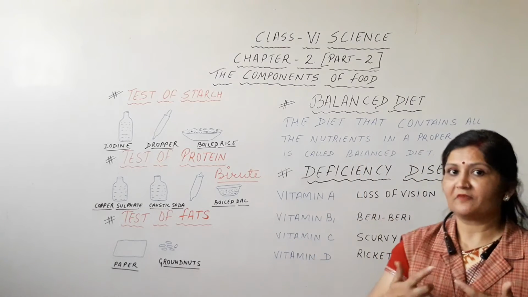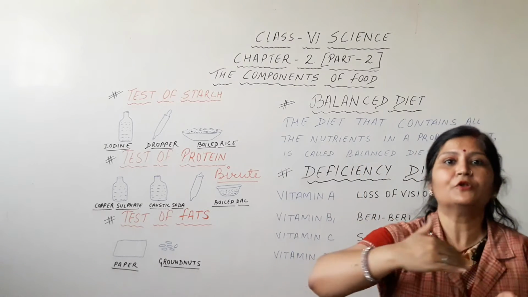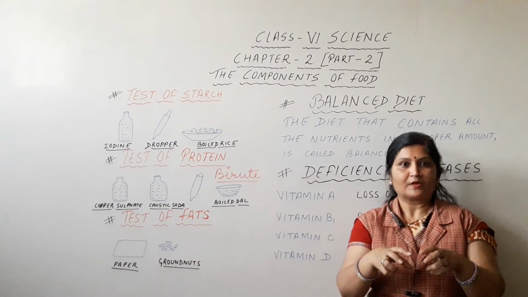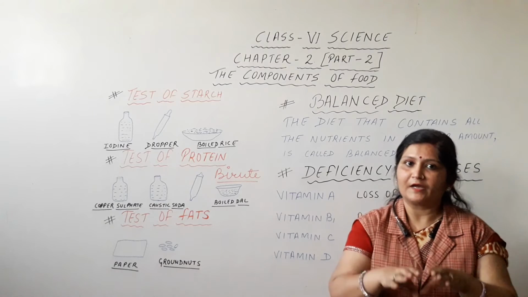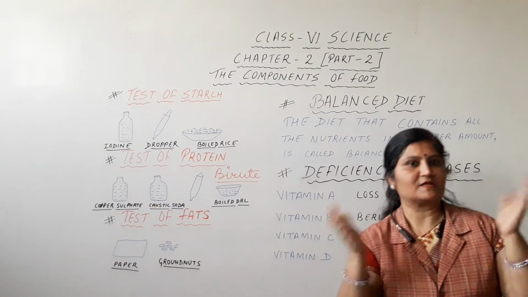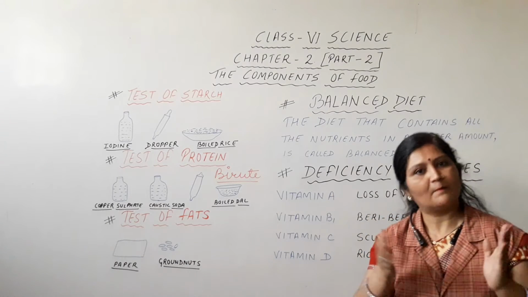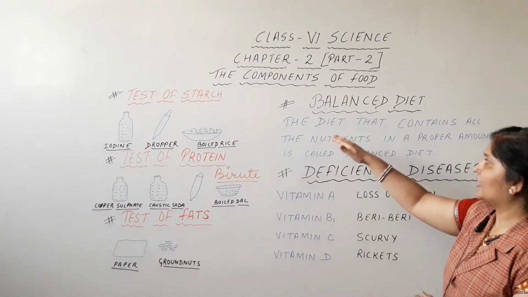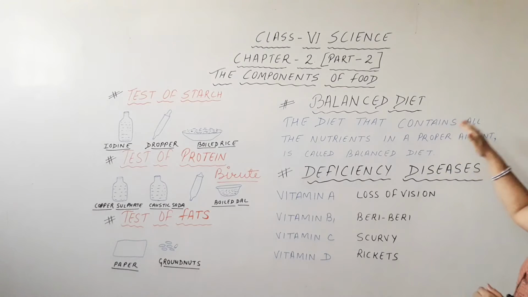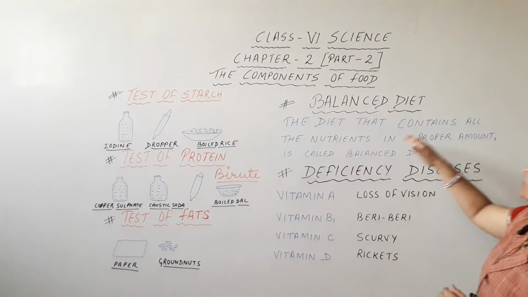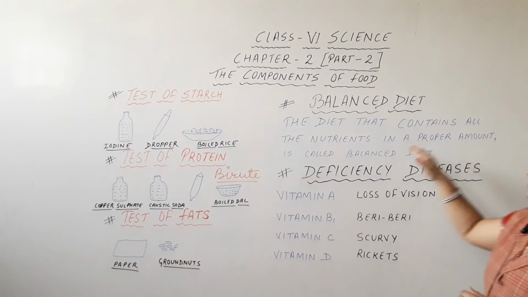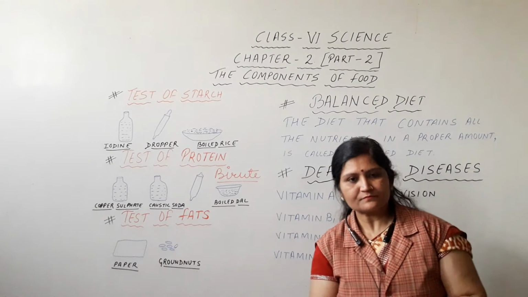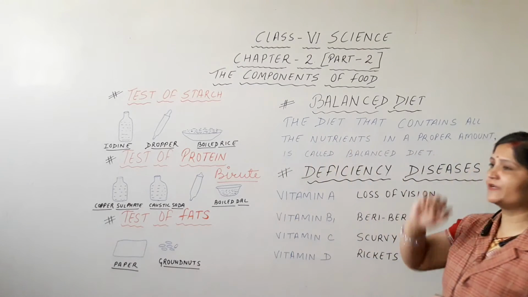In the diet, if we take all the nutrients in it, that diet becomes a balanced diet. What does it become? Balanced diet. So what do you mean by balanced diet? The diet that contains all the nutrients in a proper amount is called balanced diet. Okay, students? Now here one question arises. What?